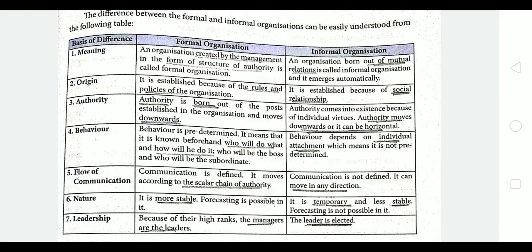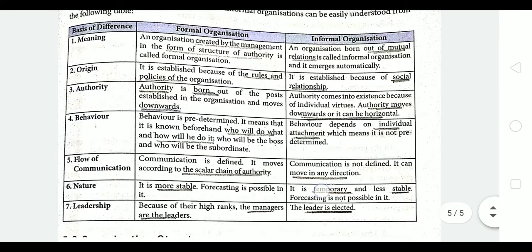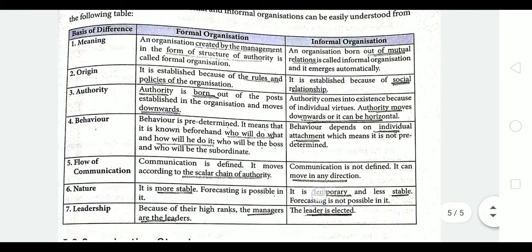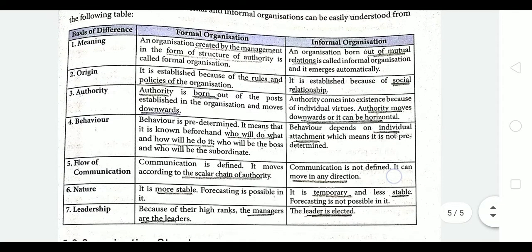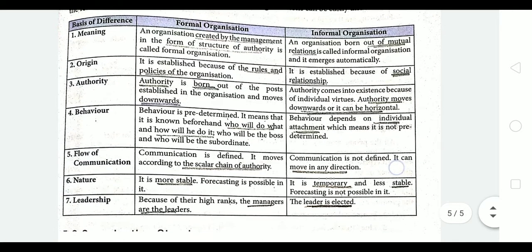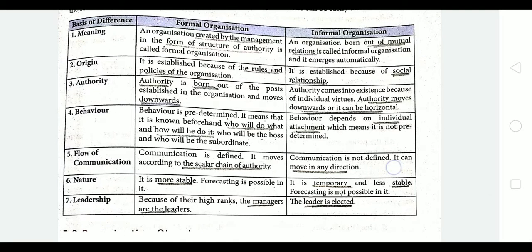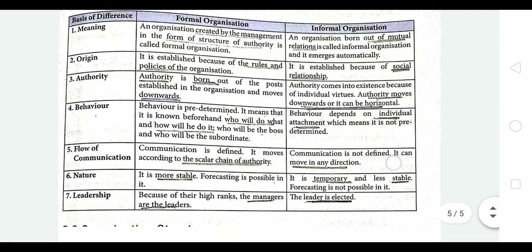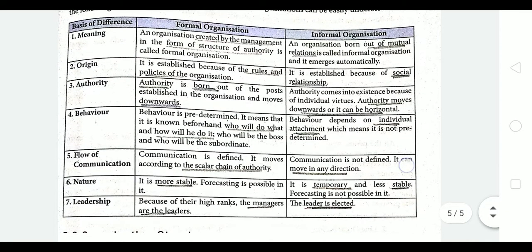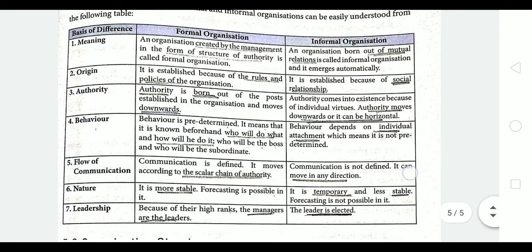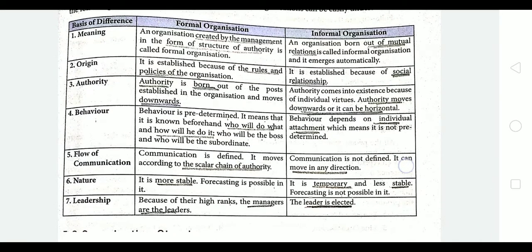On the basis of meaning, formal organization is created by the management, while informal organization is created with mutual understanding, or we can say mutual relationships. On origin, formal organization is established because of the rules and policies of the organization, and informal organization is established because of social relationships. Authority is born out of the posts, so authority always flows from upwards to downwards. But in the case of informal organization, authority can move downwards, and it can be horizontal as well.